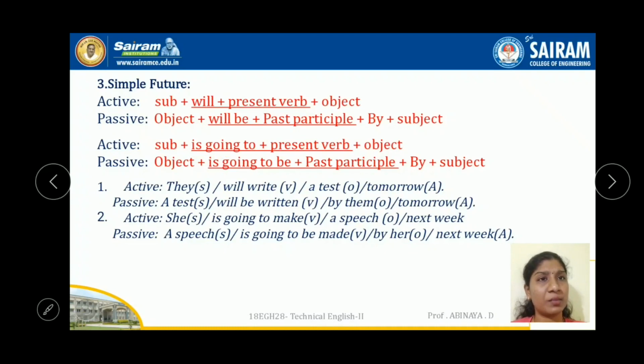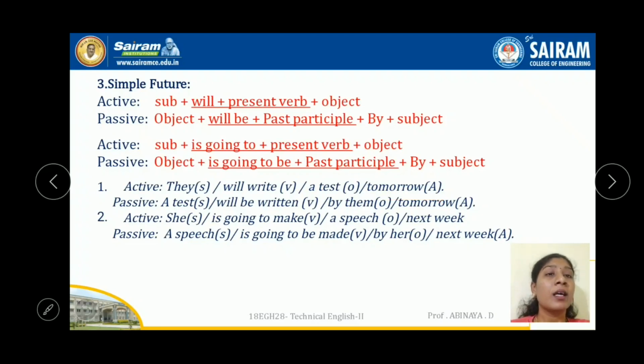The same thing: the object becomes the subject, and it is going to plus be plus past participle verb. That's it. Let's see the example. Active: They will write a test tomorrow. Tomorrow is nothing but an urgent word. It may come at the beginning of the statement or at the end. If it is at the end in the active voice, keep it at the end. If it is at the beginning, keep it at the beginning. No problem.